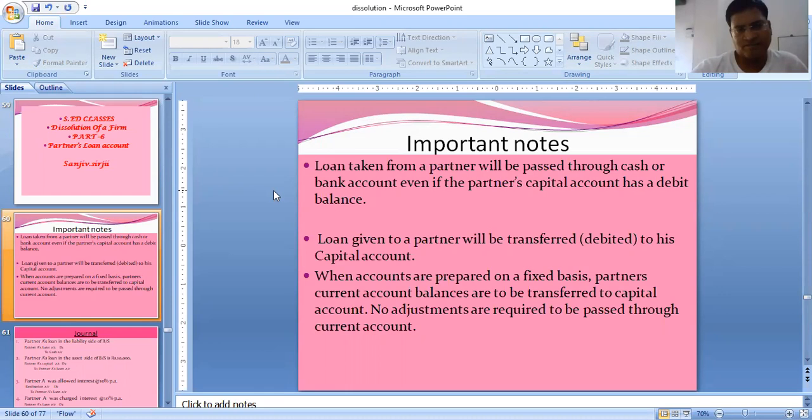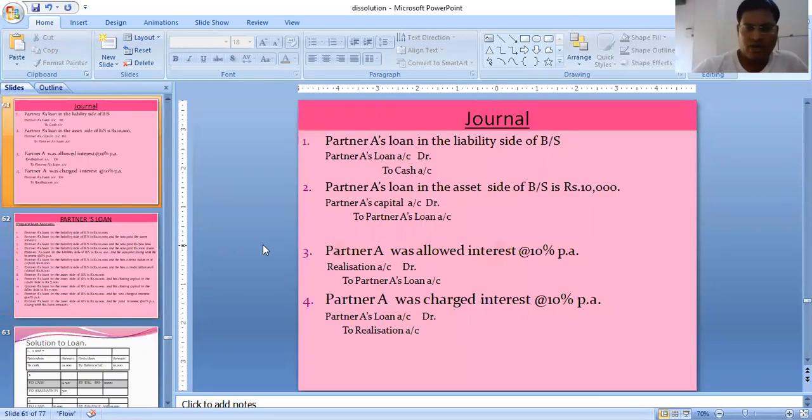When accounts are prepared on fixed basis, partners' current account balances are to be transferred to capital account, and no adjustments are required to be passed through current account. That we know. Anyhow, let's do the loan. See the journal entries.